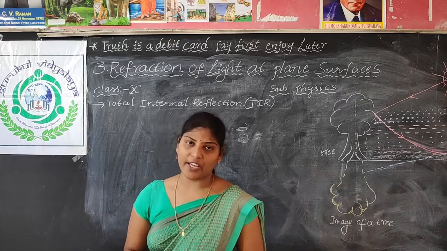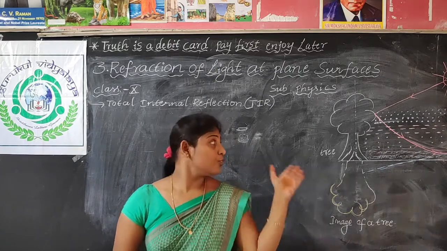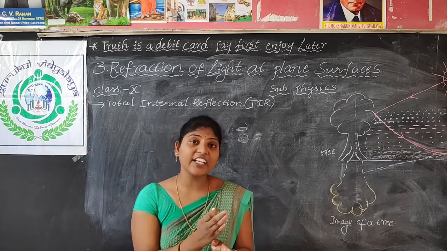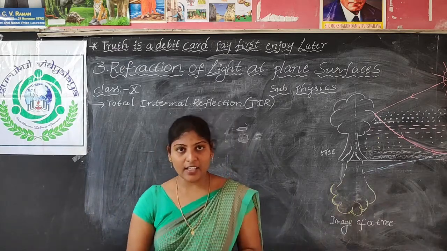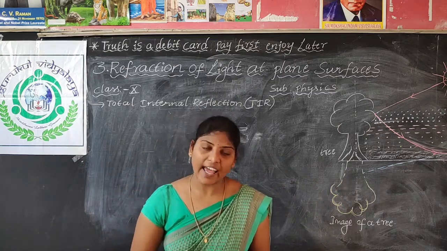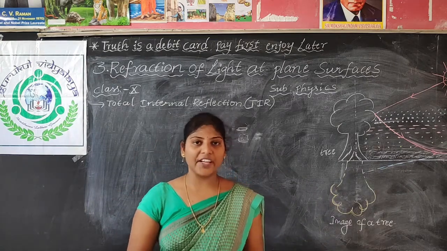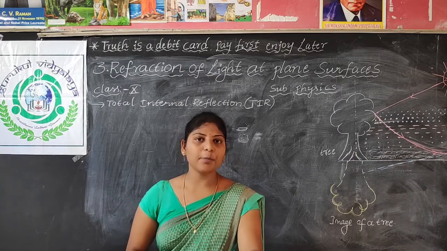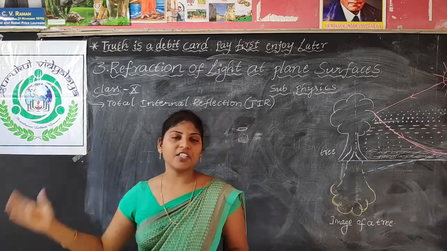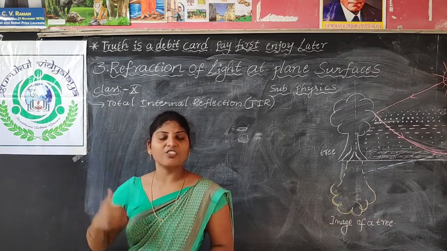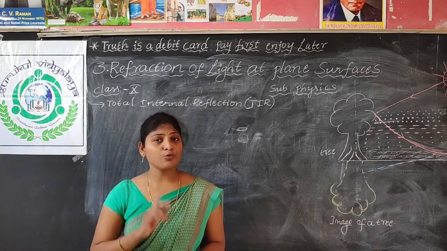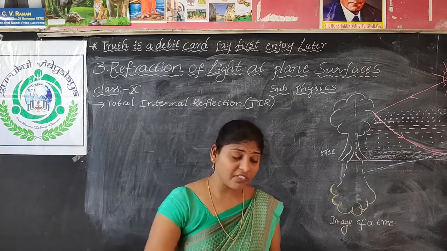then what happens when it travels? If the light ray is incident at more than the critical angle, then the total light ray, 100% of it, comes back into the same medium. Actually, in an ordinary reflection, what happens?